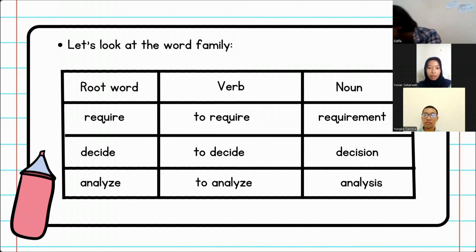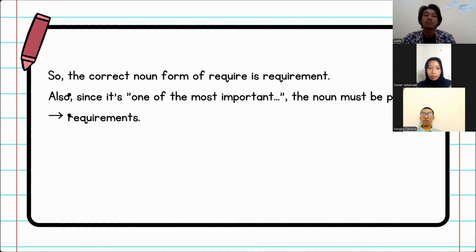Let's look at the word family. Root word require: verb to require, noun requirement. Root word decide: verb to decide, noun decision. Root word analyze: verb to analyze, noun analysis. So the correct noun form of required is requirement. Also, since it is one of the most important, the noun must be plural: requirements.